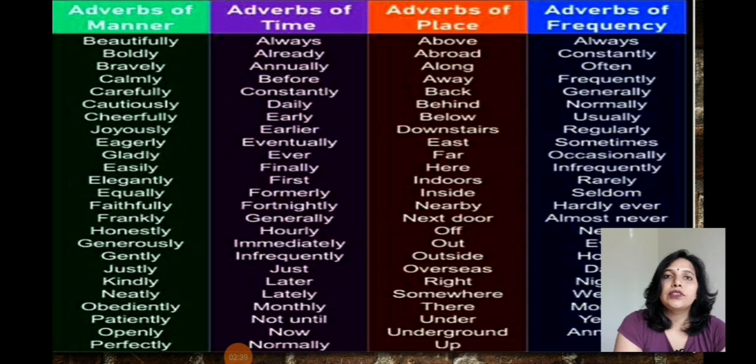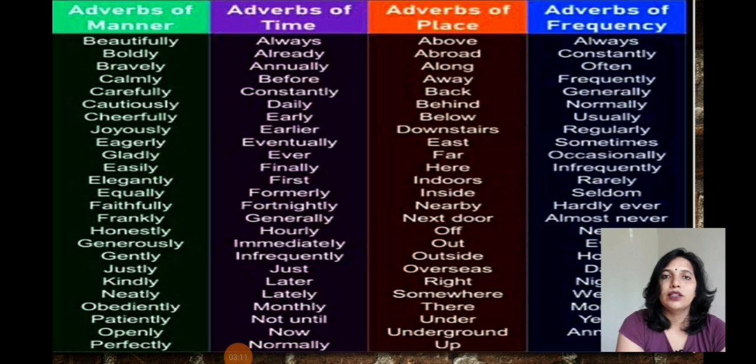Now you can see in this particular table, because these are the adverbs which are frequently in use, there is a list. You can read all the lists of adverbs of manner, adverbs of time, adverbs of place, adverbs of frequency. You can read it and relate it to see which words come in which category.